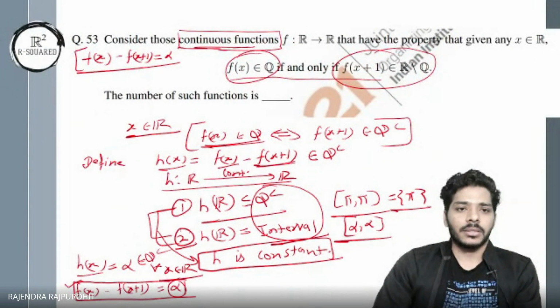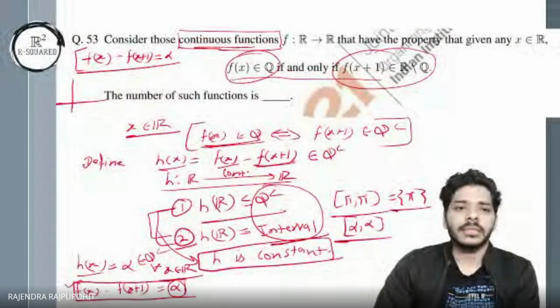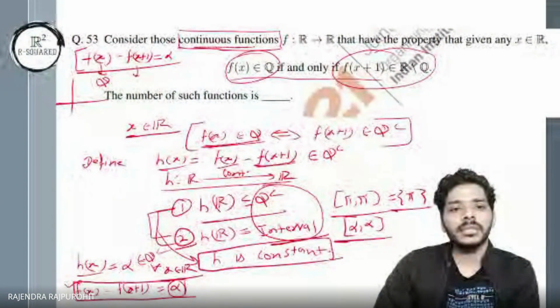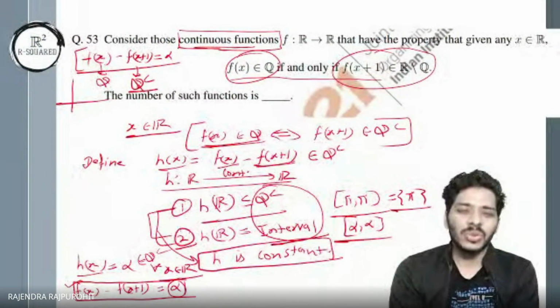Okay, so now I can think something graphically, can I? If you just want this condition, straight lines will work. But the point is f of x in Q and f of x plus 1 in R minus Q. Yes, exactly. So that we need to consider, obviously. This is Q, and this is in Q complement. And we are getting a constant number every time.